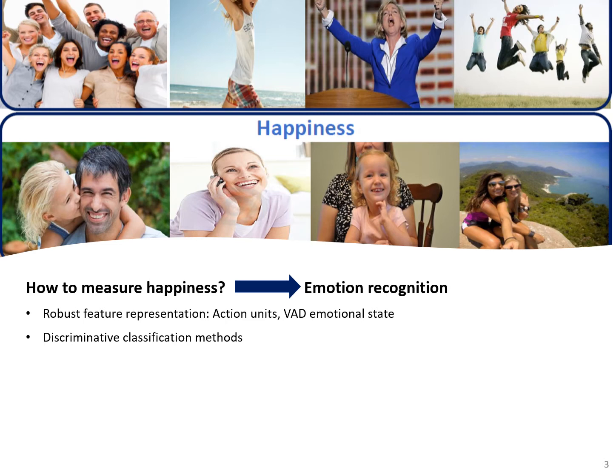The first one is a robust feature representation, which is usually based on action units and VAD emotional state, and also a discriminative classification method. In this regard, we are proposing a new feature representation that is based on VAD emotional state.